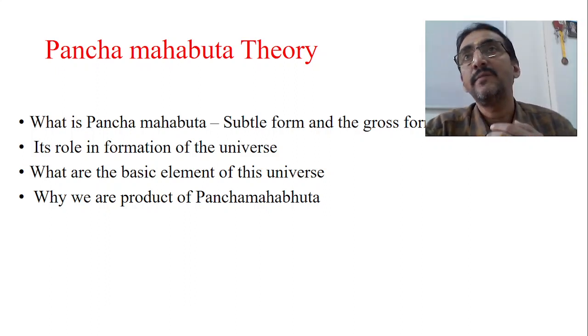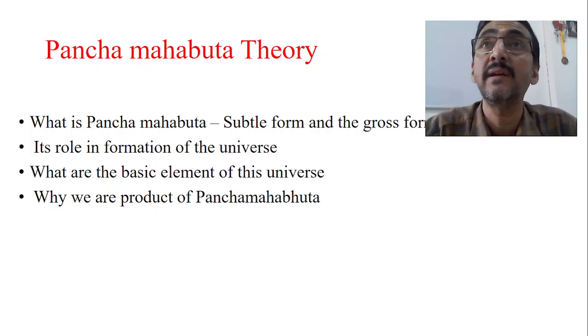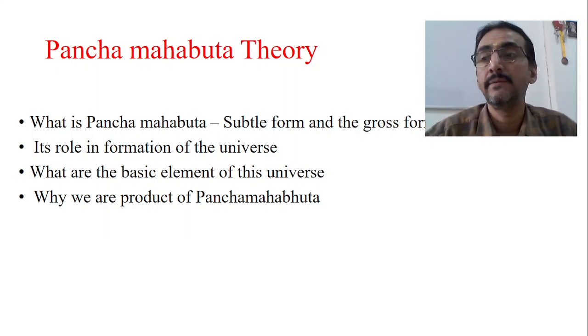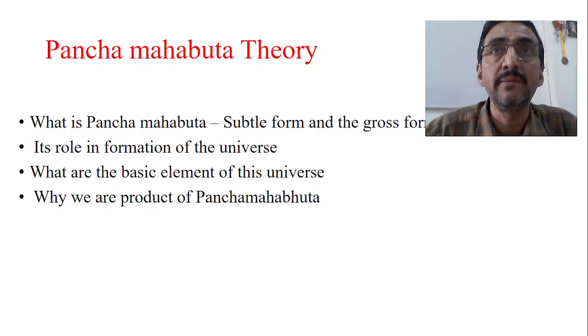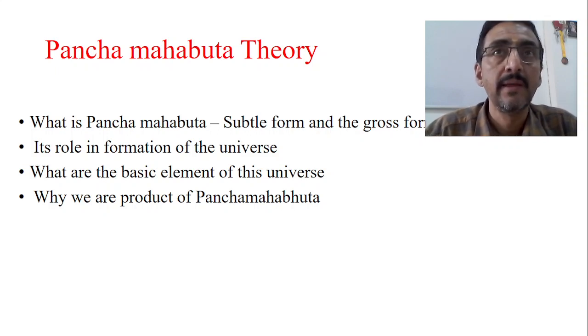So when the formation of this universe takes place, the first thing formed is, as it says, Akasha: "Atmanaha Akasha Sambhutaha." That means the first element or entity formed in the universe is nothing but Akasha. Akasha refers to free space, open space.